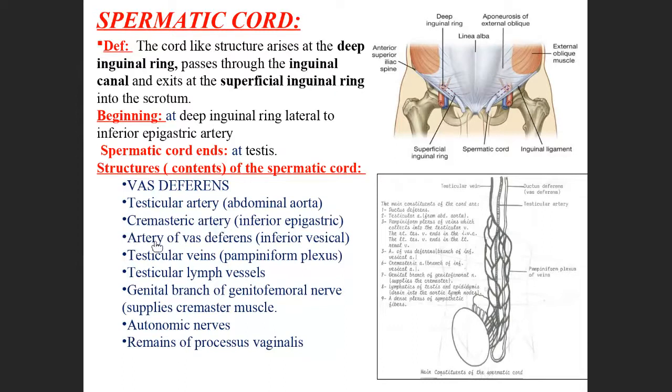Then the testicular vein, testicular lymph vessels, genital branch of the genitofemoral nerve, autonomic nerves, and remnants of the processus vaginalis. All these structures together form one cord-like structure called the spermatic cord.